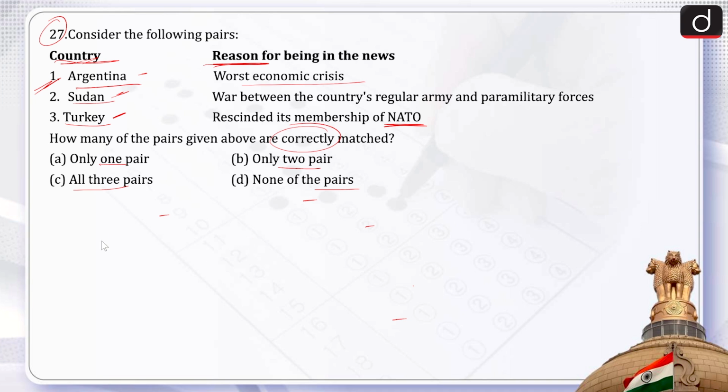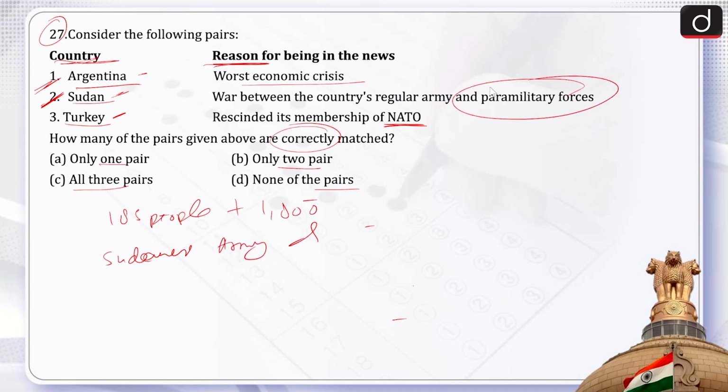War between the country's regular army and paramilitary forces. This is also correct. Sudan is an African country, and at least 185 people have been killed and around 1800 people have been wounded since the fighting began between the Sudanese army and paramilitary forces.